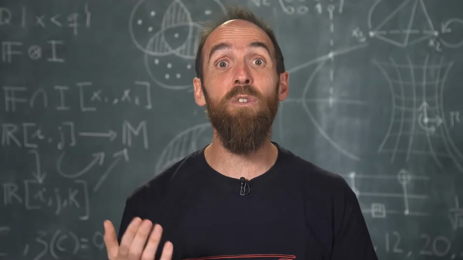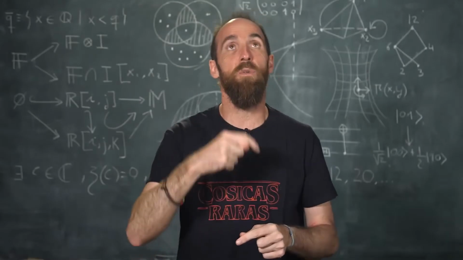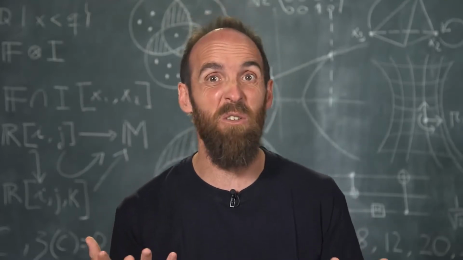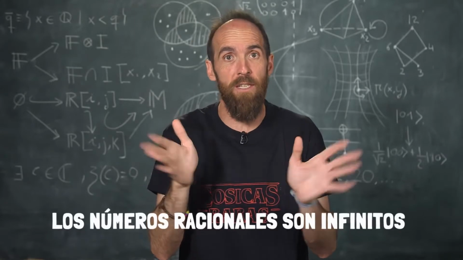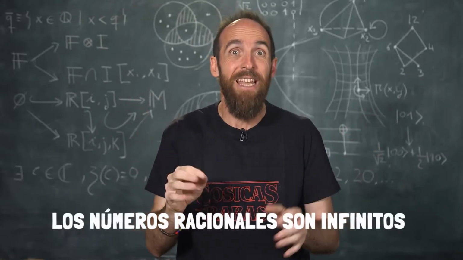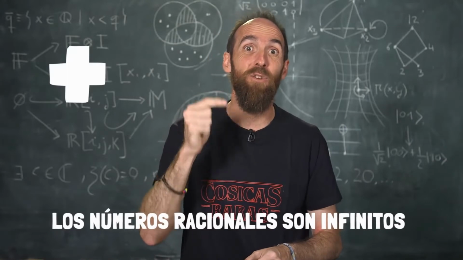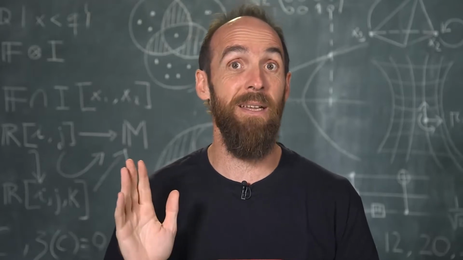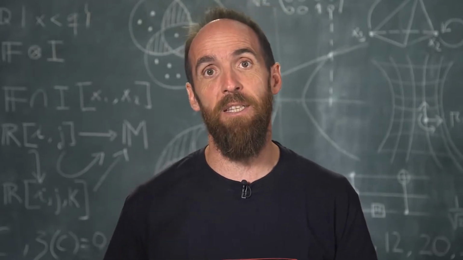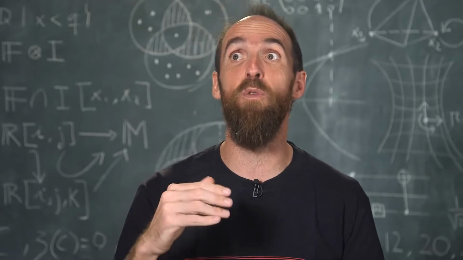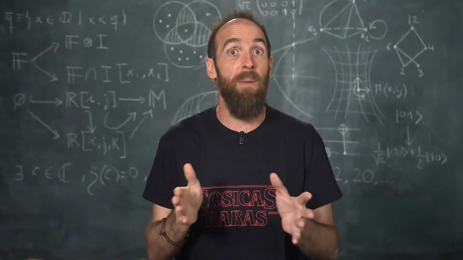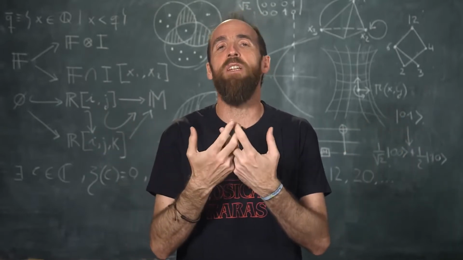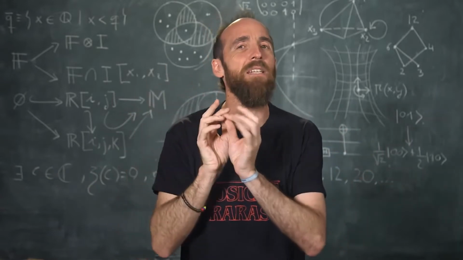To begin with, some that look different turn out to be the same, like 3/4 and 6/8. On top of that there are all those decimals, periodic decimals and such. Of course, rationals are also infinite, just like natural numbers or integers. And on top of these numbers you can also add, multiply, subtract and divide without problems. No real problems. They ask people who are learning to add fractions to use the least common multiple. It seems that these rationals are good for everything, right? We can rest now. We have numbers that are used for things as big as we want and as small as we want, and they are more or less simple.